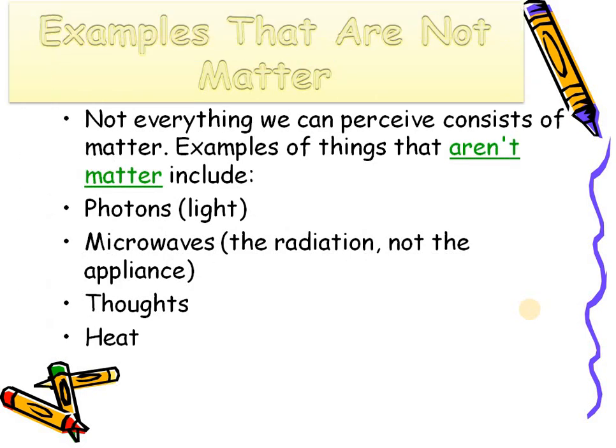There are some things which are not matter. These are photons, light, waves, radiations, your thoughts, and heat energy. These things are not matter because they do not occupy any space. Hot tea is a matter because tea is the matter content and hot represents its hotness. Cold tea or cold coffee is a matter, but the word cold doesn't mean matter.